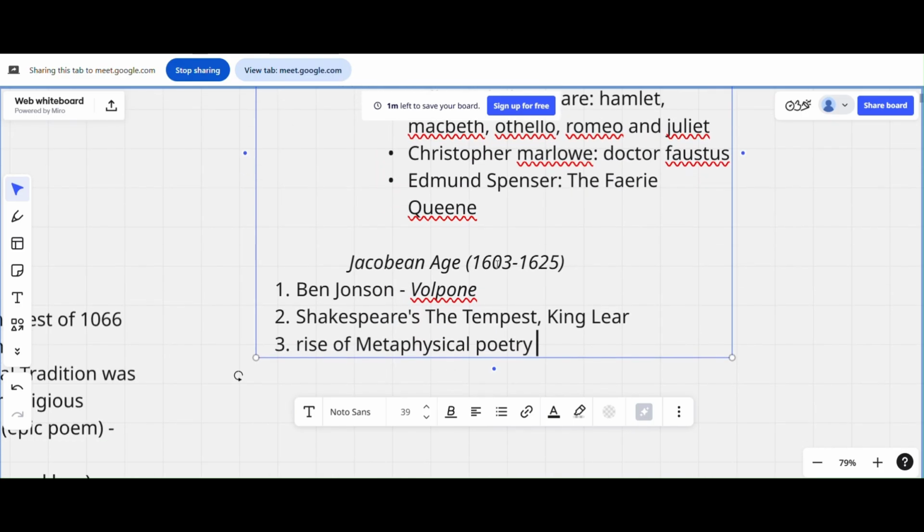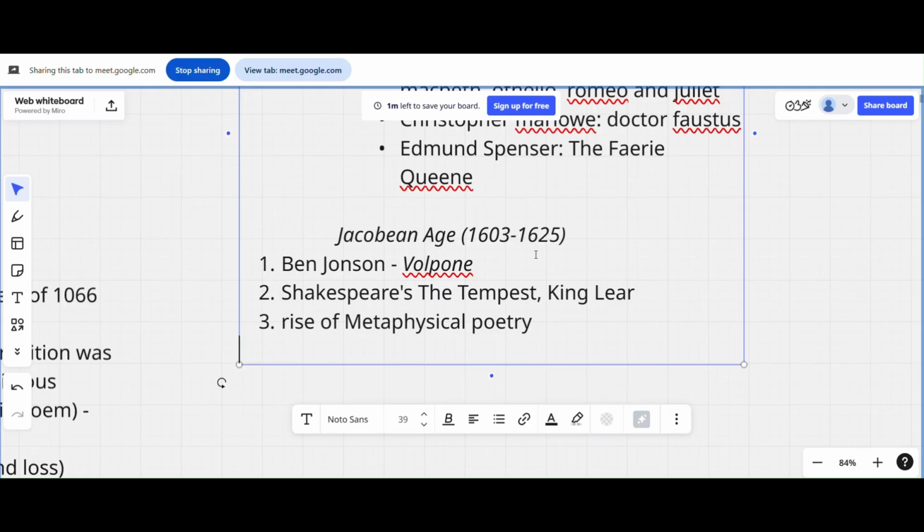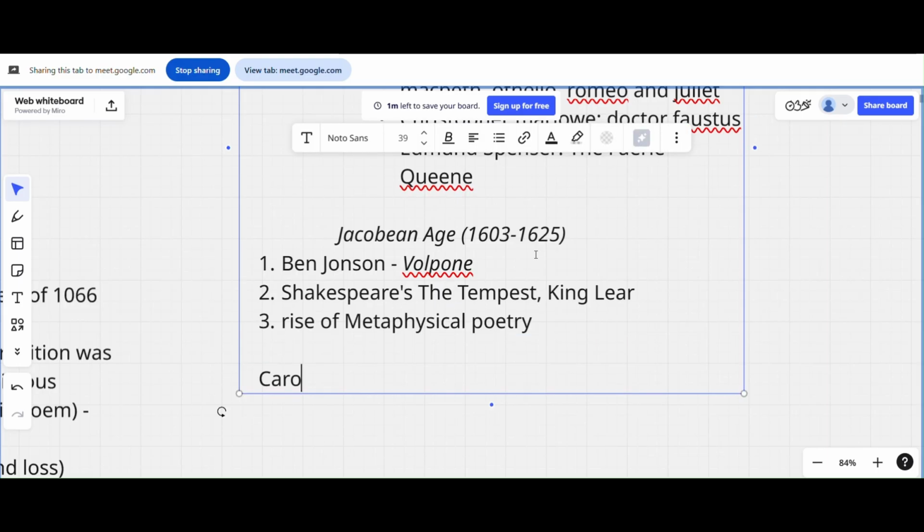And some people used to talk about the Caroline or Commonwealth era. If you want, you can add this as well, the Commonwealth. Okay, it's not a popular age, we don't really do it. This is somewhere between, until the Restoration period. Okay, restoration of the throne. Just keep this in mind, 1660, this is the Restoration age. And before this era is the Renaissance period.